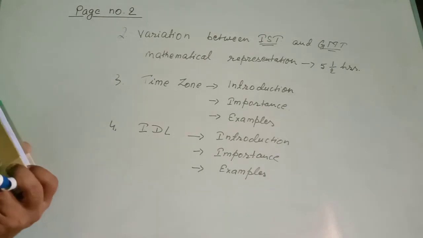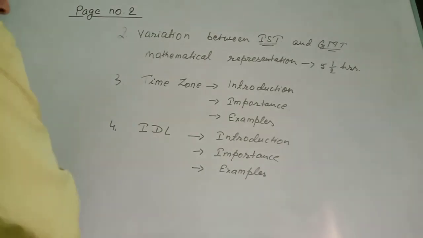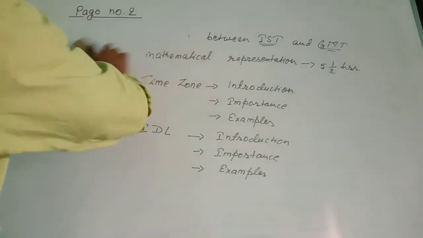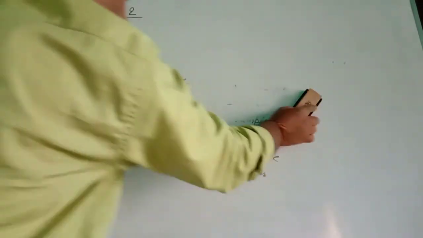And the fifth topic is the numerical problem. You will get a few numerical problems to solve mathematically. Those are based on the rules and regulations of IDL, or we say GMT or time zone, and you have to think which one you will use to solve those problems. So I shall mention those numerical problems in this section.